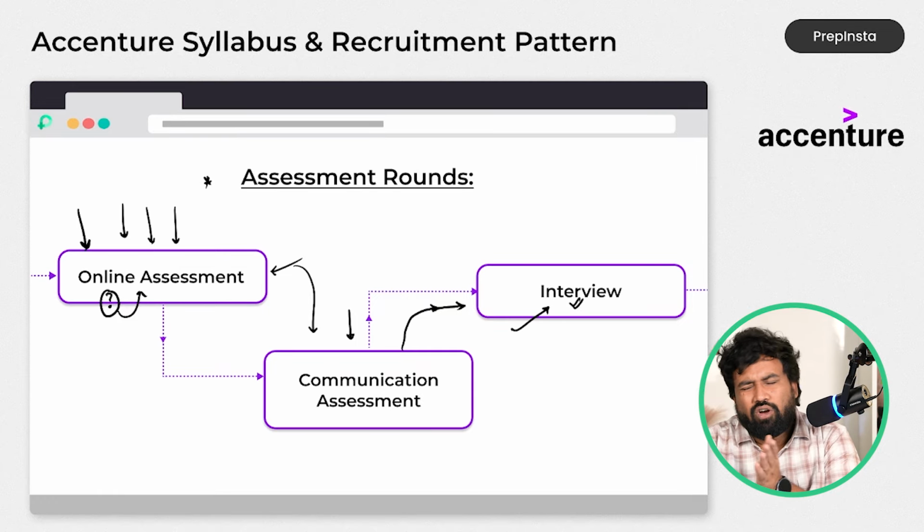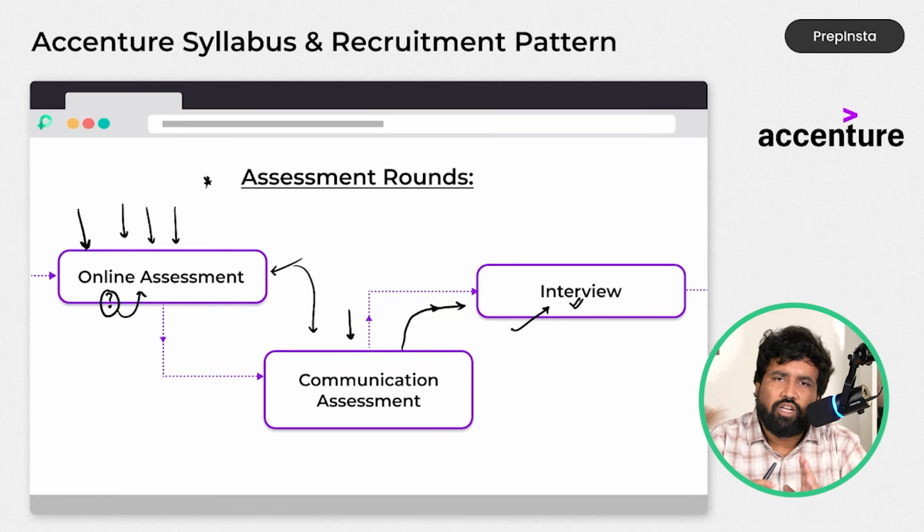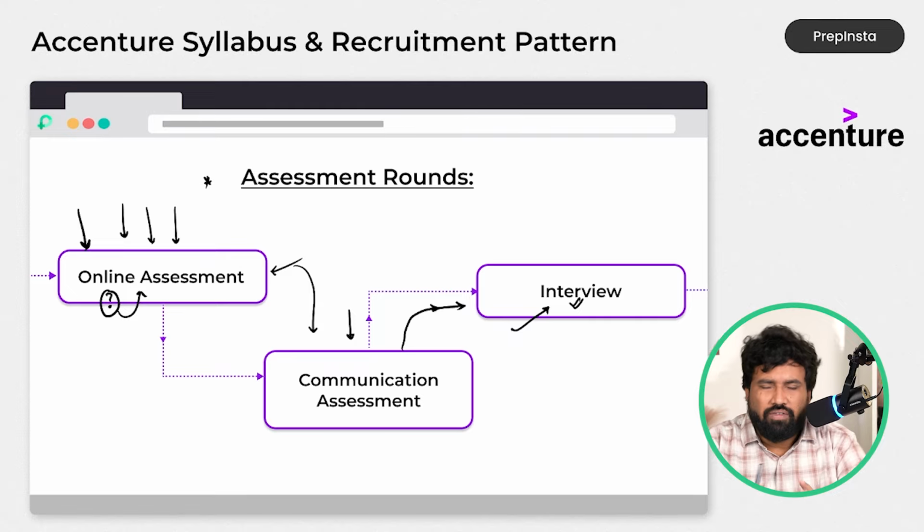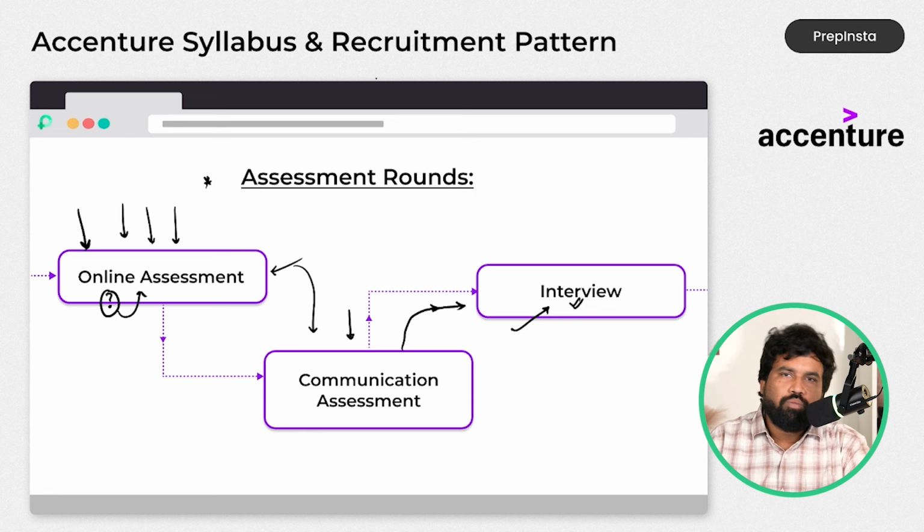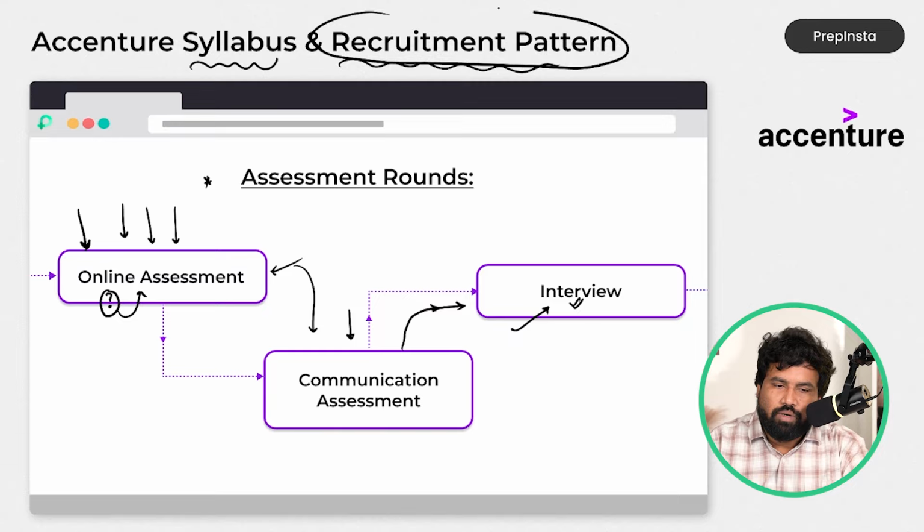At the end, I will talk about the interview, or else once the interviews are near for a lot of colleges, I will talk about it separately. I will do a video on how to clear the Accenture interview round. In this video, we have to focus on the syllabus and recruitment process. I already told you about the recruitment pattern, so now I will focus on the syllabus.